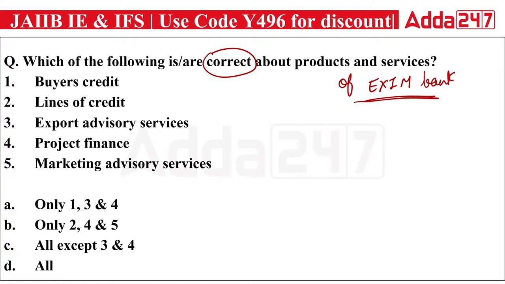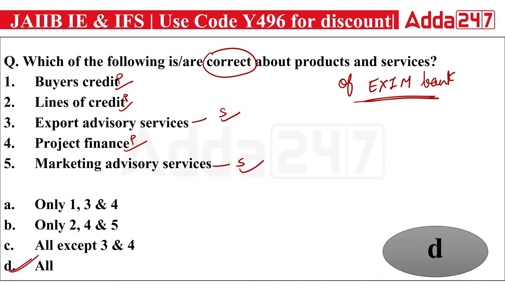Marketing advisory and export advisory are services provided by the Exim Bank. When it comes to buyer's credit, lines of credit, and project finance, they are the products of your Exim Bank. It means all are part of the products and services provided by Exim. So the right answer will be option D.